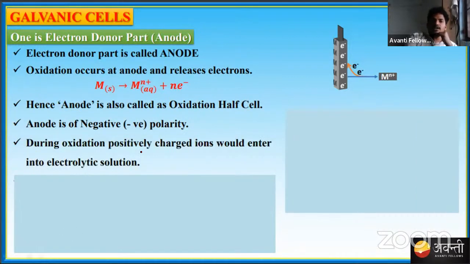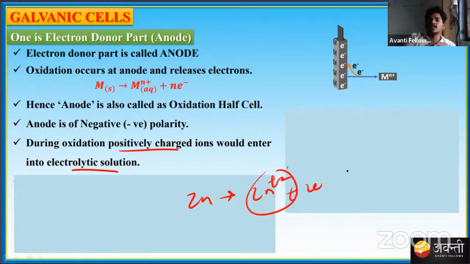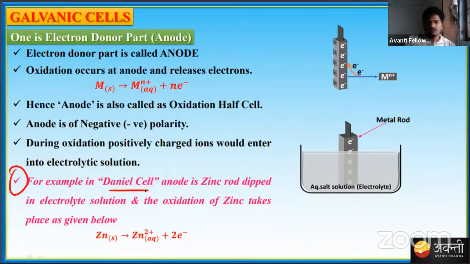During oxidation, positively charged ions enter into the electrolyte solution. Just now I told you zinc is going to lose electrons, forming Zn2+ inside the electrolytic solution. The best example is the Daniel cell, which I just discussed. In the Daniel cell, we applied a zinc rod inside zinc sulfate. So this is the equation we have seen.